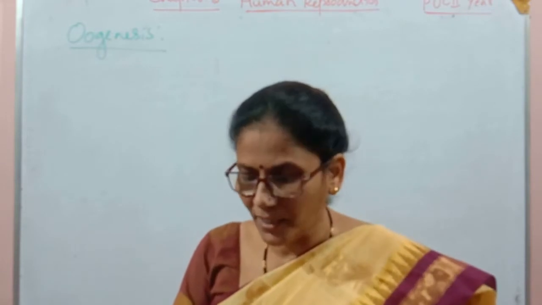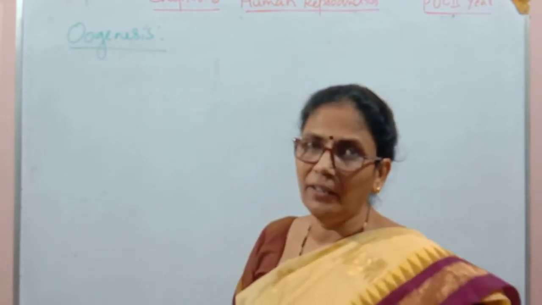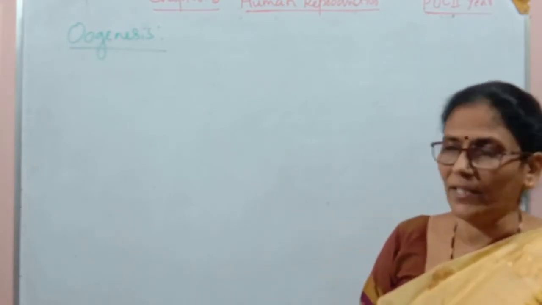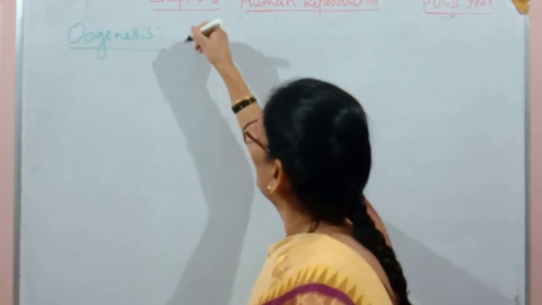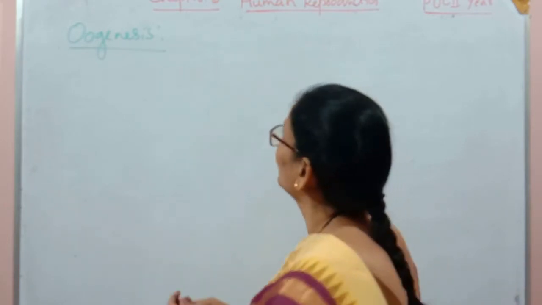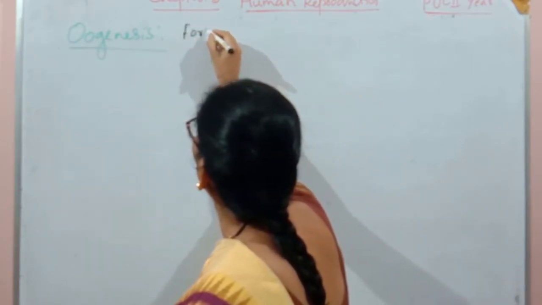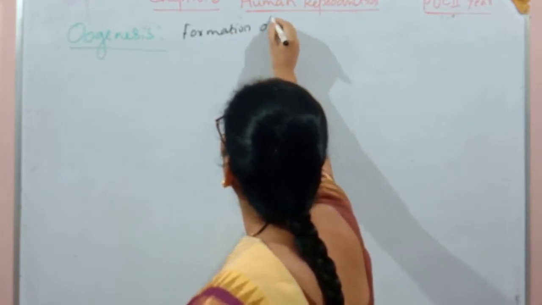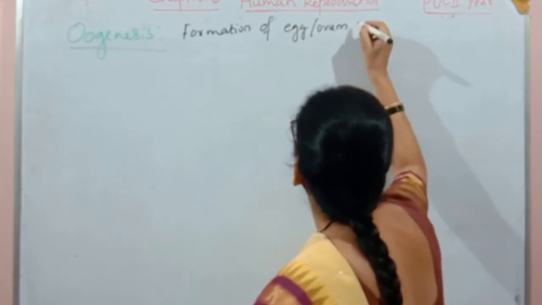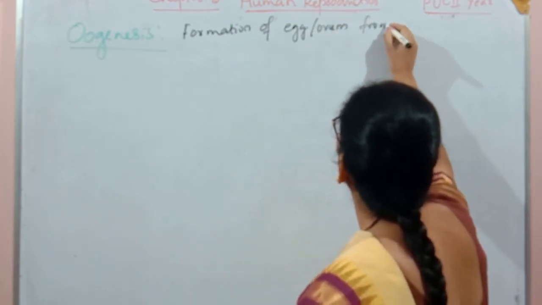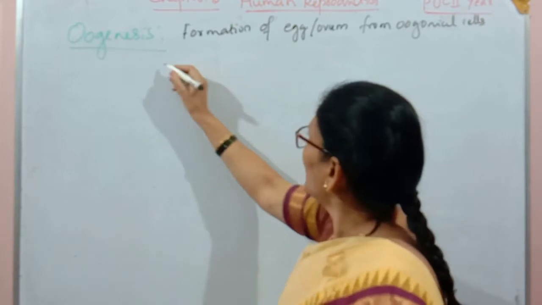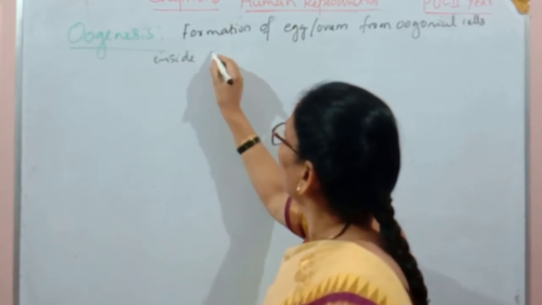So oogenesis is the formation of egg or ovum from oogonial cells in the ovaries. It's a formation of egg or ovum from oogonial cells inside the ovary.